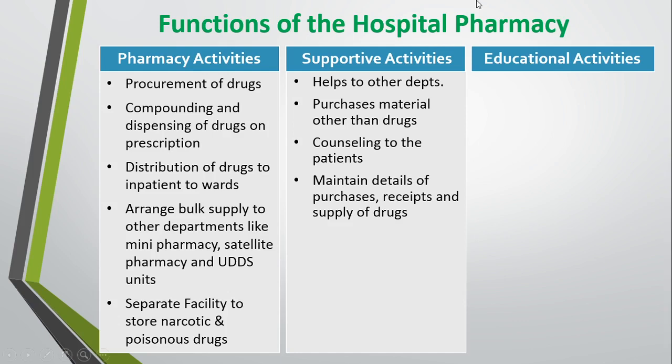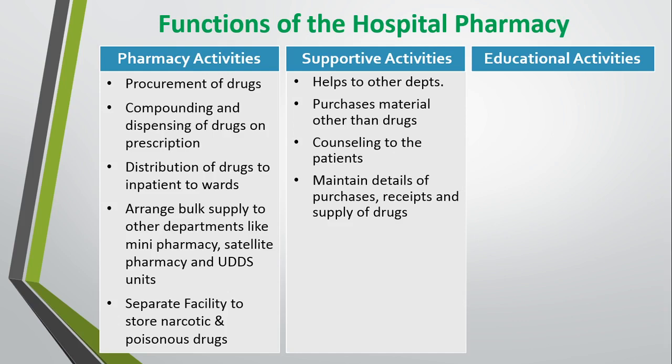Also, the hospital pharmacy should provide information related to medicines to the patient, that is counseling should be done by the hospital pharmacy about the dose, volume to be taken, as well as the storage condition, etc. It should also provide drug information to physicians as well as nurses.